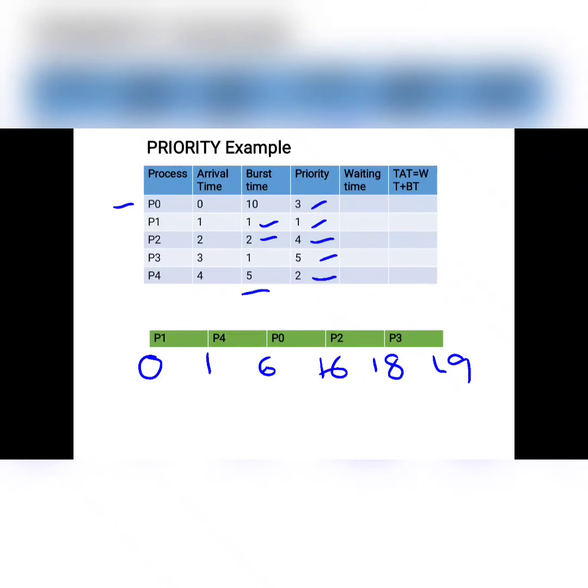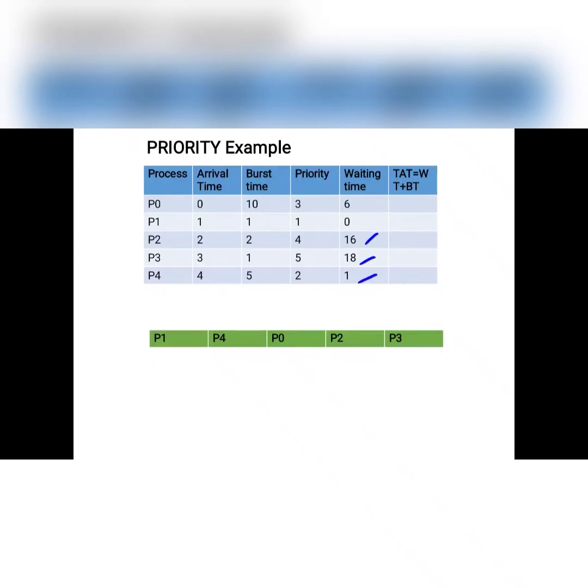Now the waiting times for these processes P0, P1, P2, P3 and P4 are like this. For P0 it is 6, P1 is 0, P2 is 16, P3 is 18, and for P4 it is 1. These are all the waiting times obtained by using this Gantt chart.